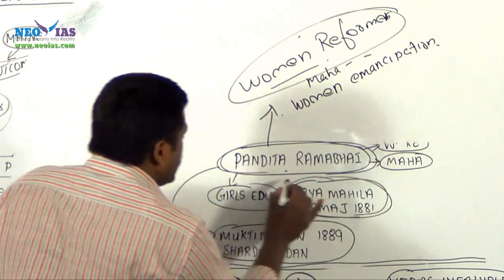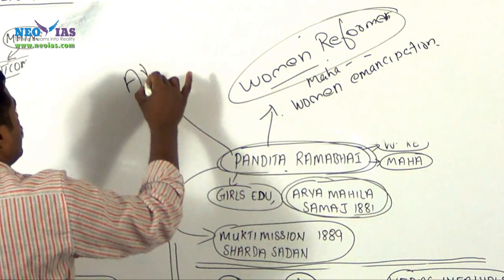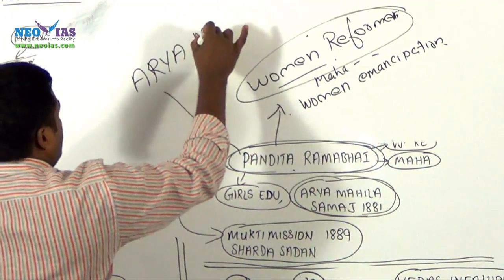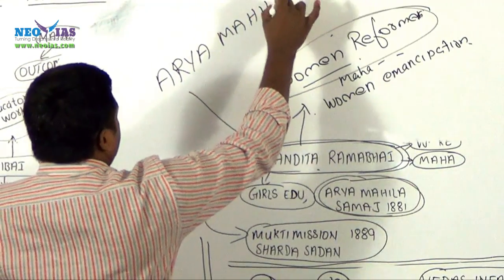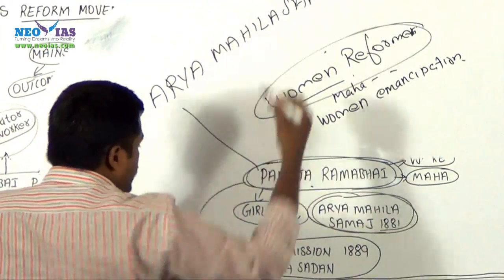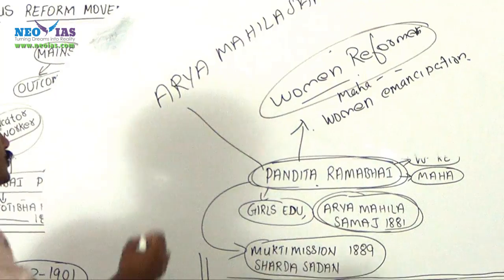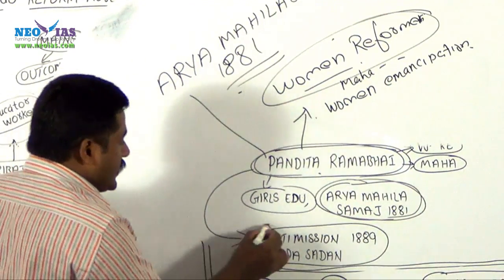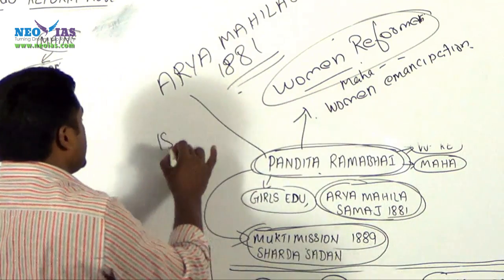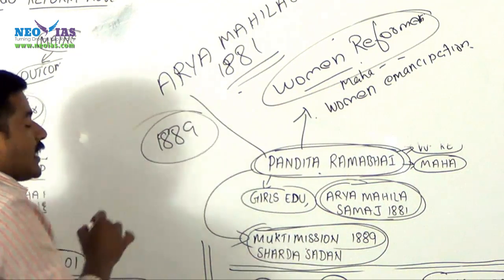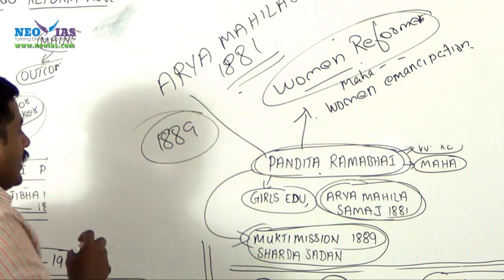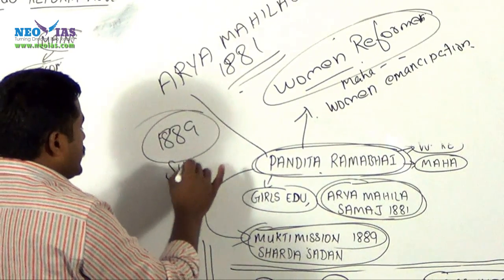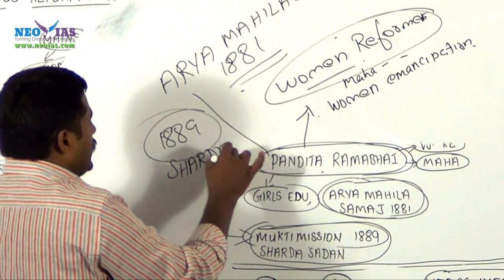She started Arya Mahila Samaj. It was in 1881. Similarly, she started Mukti Mission in 1889. And Shraddha Sadan, another important organization.